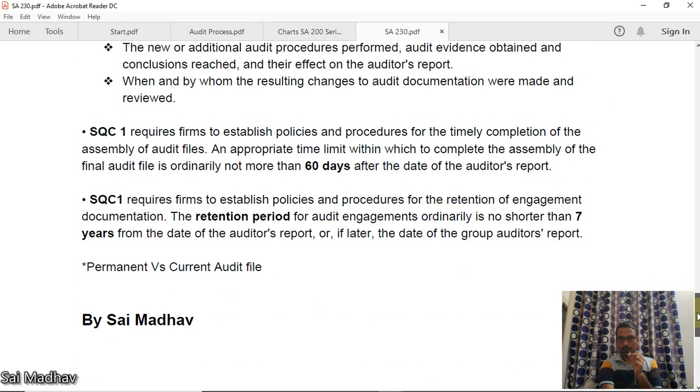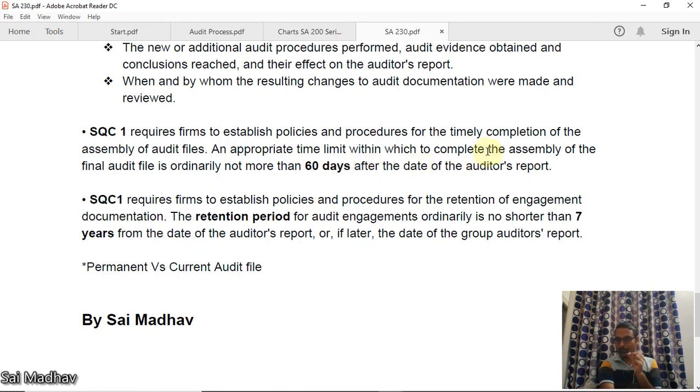Now, SQC 1 requires firms to establish policies and procedures for the timely creation of the assembly of audit files. An appropriate time limit within which to complete the assembly of the final audit file is ordinarily not more than 60 days after the date of auditor's report.